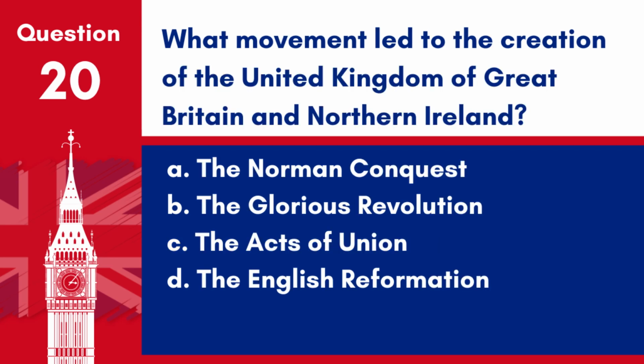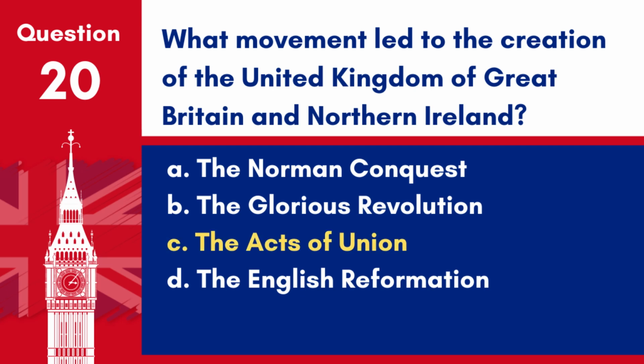Question 20. What movement led to the creation of the United Kingdom of Great Britain and Northern Ireland? A. The Norman Conquest. B. The Glorious Revolution. C. The Acts of Union. D. The English Reformation.